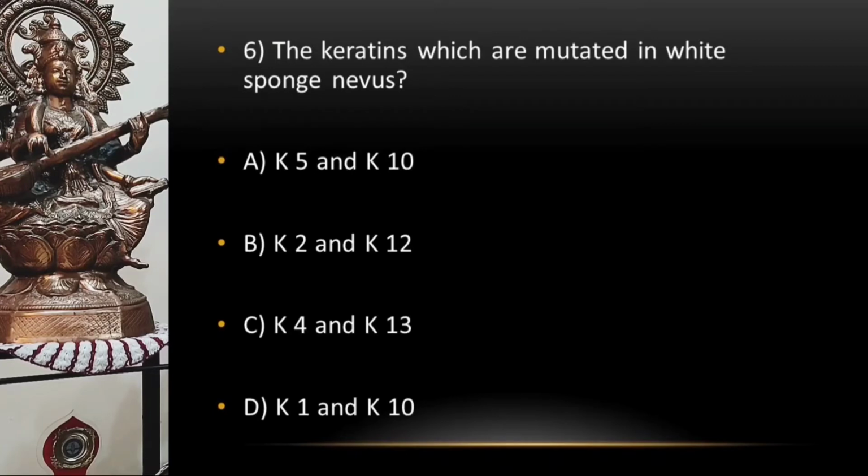Begin with the next question. Here it goes on your screen. The keratins which are mutated in white spongy nevus are option A, K5 and K10, option B, K2 and K12, option C, K4 and K13, and option D, K1 and K10. So what do you think what will be the right answer for this question? Here the right answer is option C, that is K4 and K13.